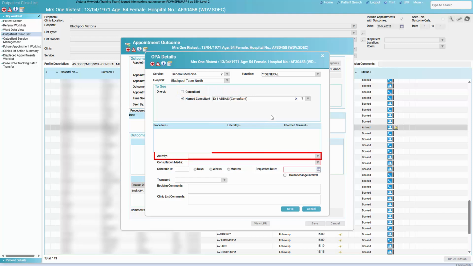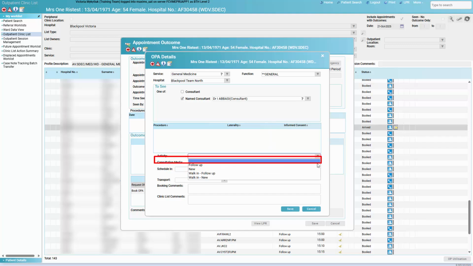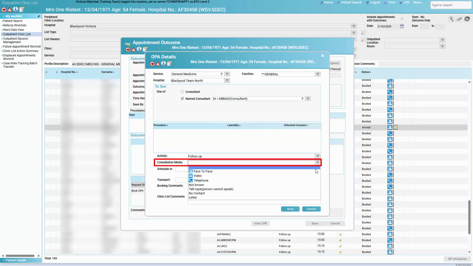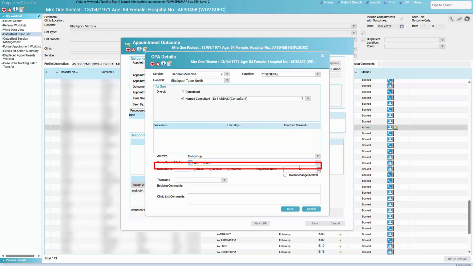Select the relevant activity, consultation media, which are both mandatory fields, and in the Scheduled In field record the number of days, weeks or months by typing in the number and selecting the relevant radio button. The requested date will automatically pull through.